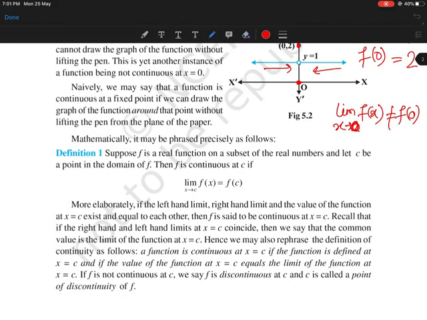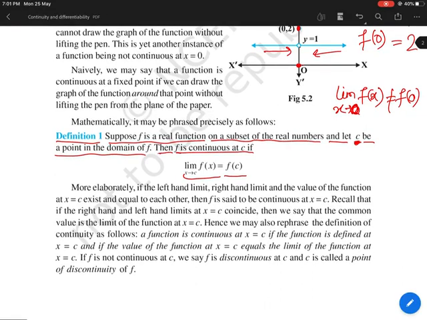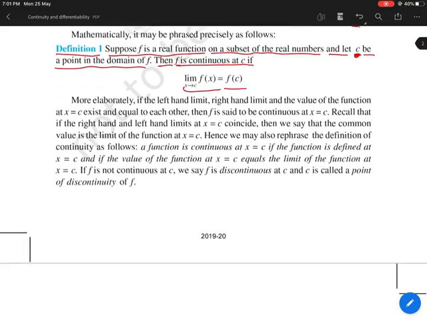Now let's read the definition of continuity. What NCERT says: suppose f is a real function on a subset of the real numbers, and let c be a point in the domain of f. Then f is continuous at c if the limit of f(x) when x tends to c is equal to the value f(c). So this is the definition of continuity at any point c.